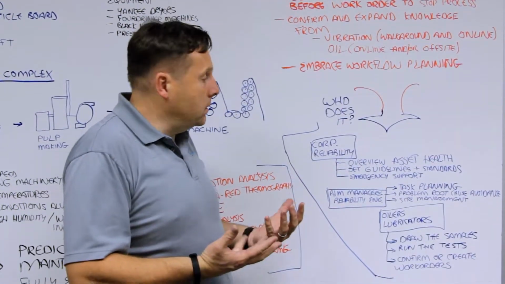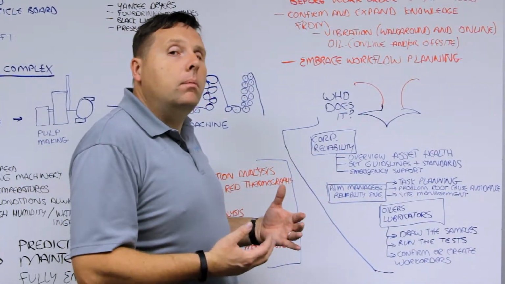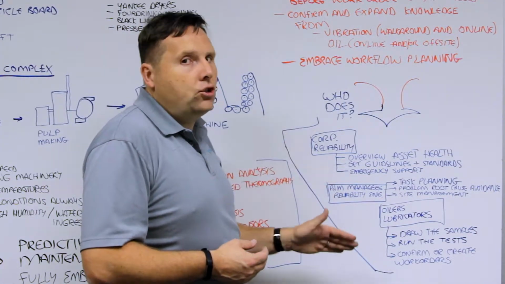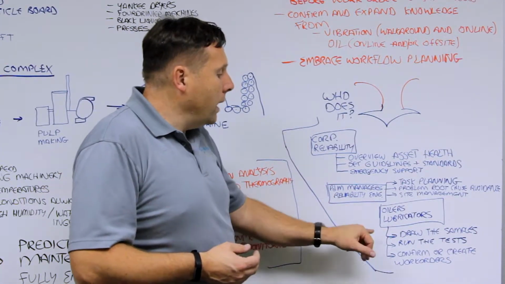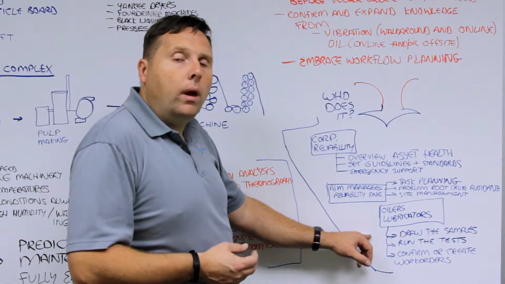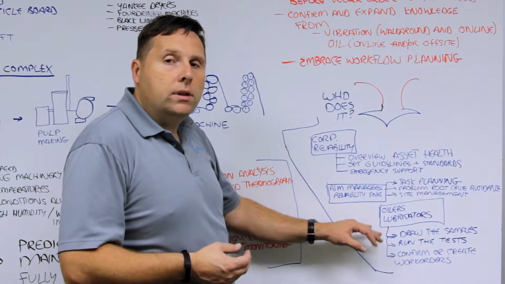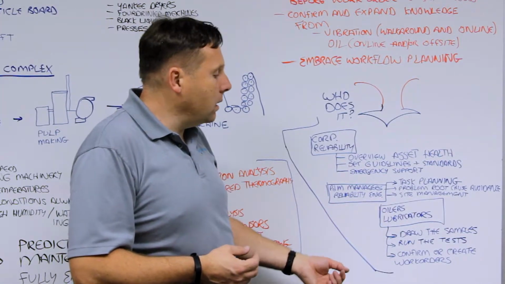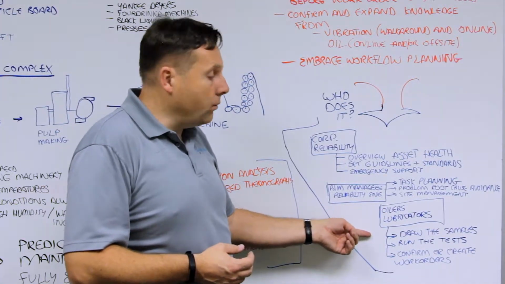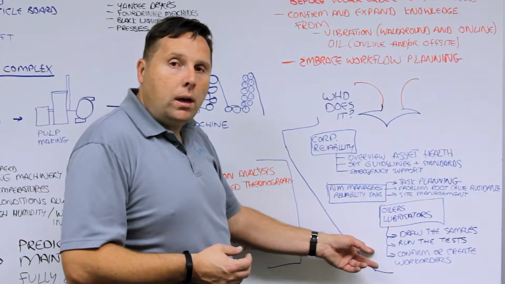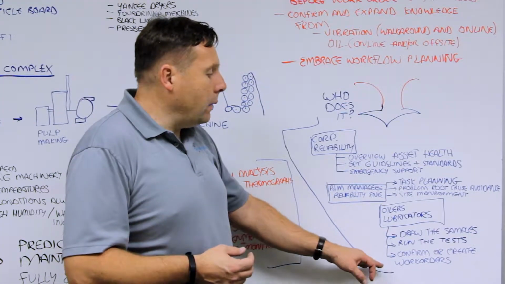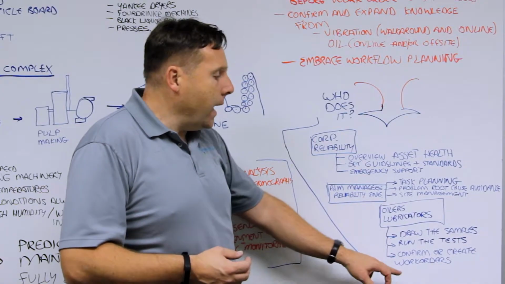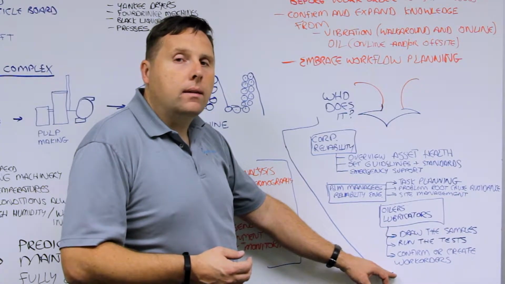Who does this analysis? Well, in any one of these pulp and paper mills, you'll find that there's a very good organization already in place. It starts at the bottom here with the oilers and the lubricators. These are very well-trained technicians who draw samples right now. They run the tests with an on-site testing capability. They will confirm the alarms and create additional action items, and they'll complete the work orders as assigned.